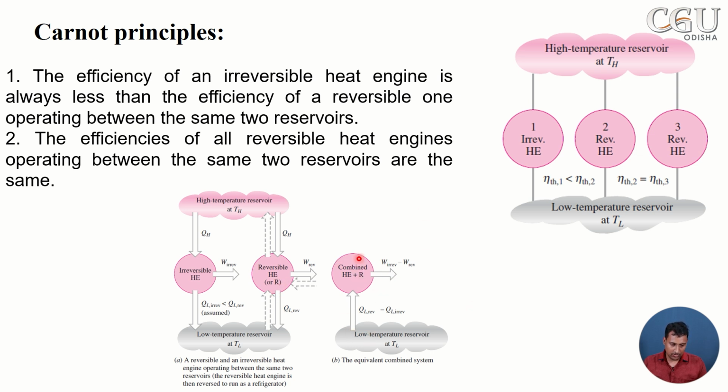Here there is no effect because QS it is taking and QH it is rejecting, so there will be no heat from the source. Now the machine is operating like this.